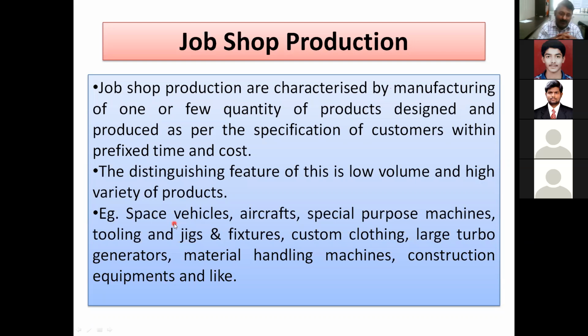Then let us go for aircraft. We cannot say that aircraft, again, it may be some of the parts, whatever the parts required. The parts can be fabricated or manufactured in batches, or you can say in continuous also. But there is this aircraft. So you may see the aircraft manufacturing, but it is not like you can call it mass production. Every aircraft, or you can say the fighter jets, is a few quantity or one quantity, very specialized.